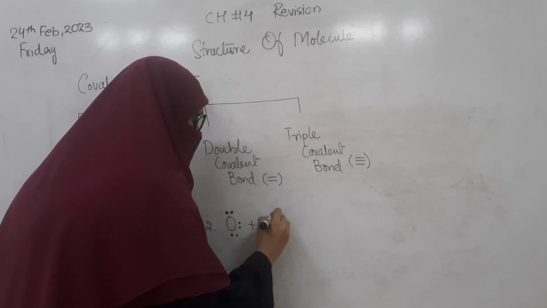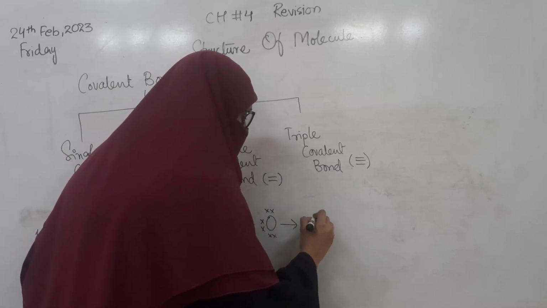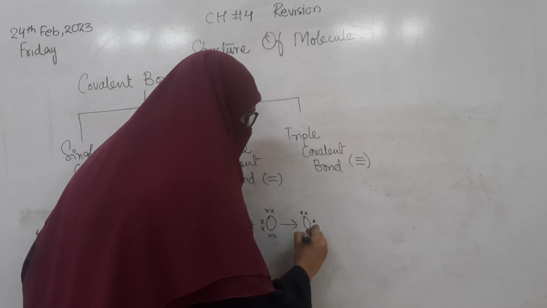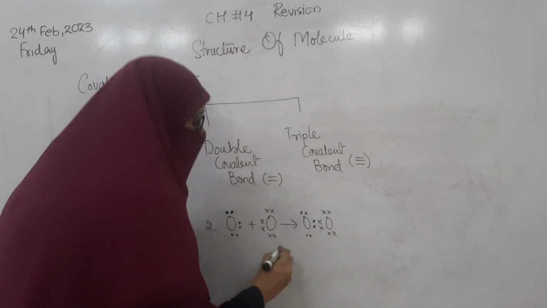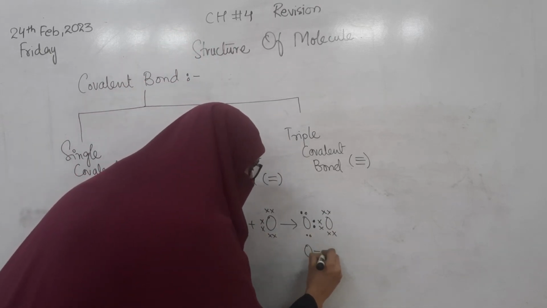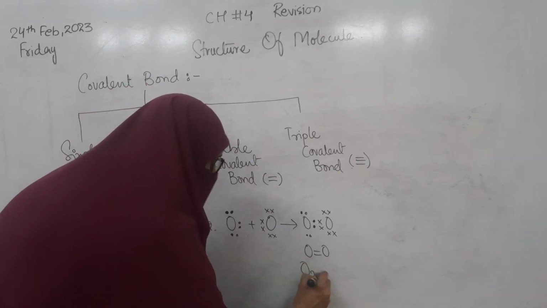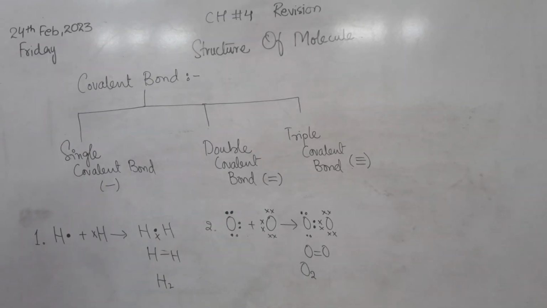When it is combined with the second oxygen, it will form O2, like this. We can also write oxygen as O double bond O, or O2, and hydrogen as H2.